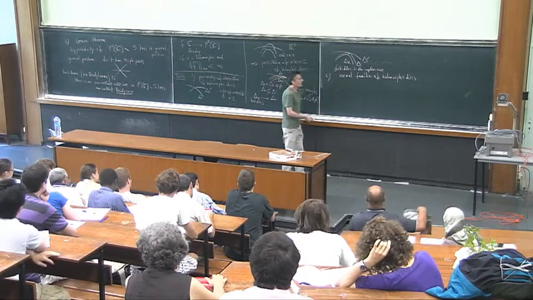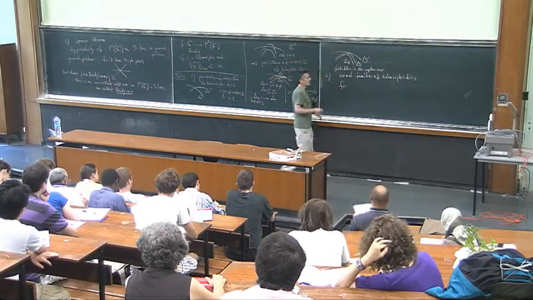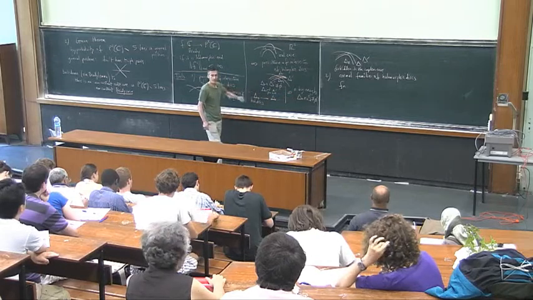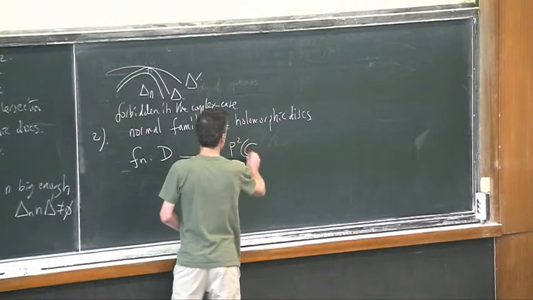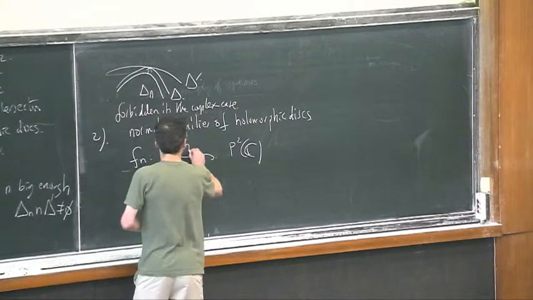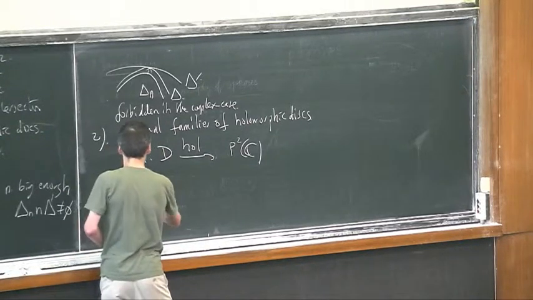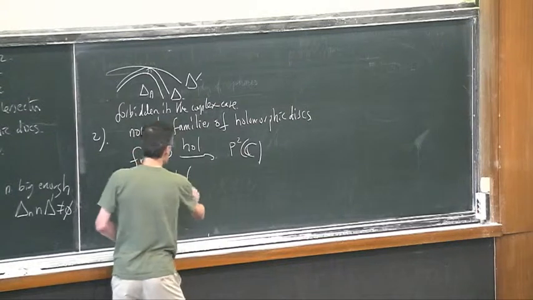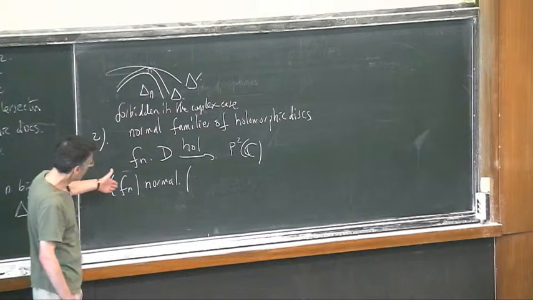The statement, which is completely classical, is the following. If you start with holomorphic disks which are now parametrized, say into P2, but it doesn't really matter, it should be some compact complex manifold, then this sequence is normal, meaning up to some subsequence you might be able to have a limit,